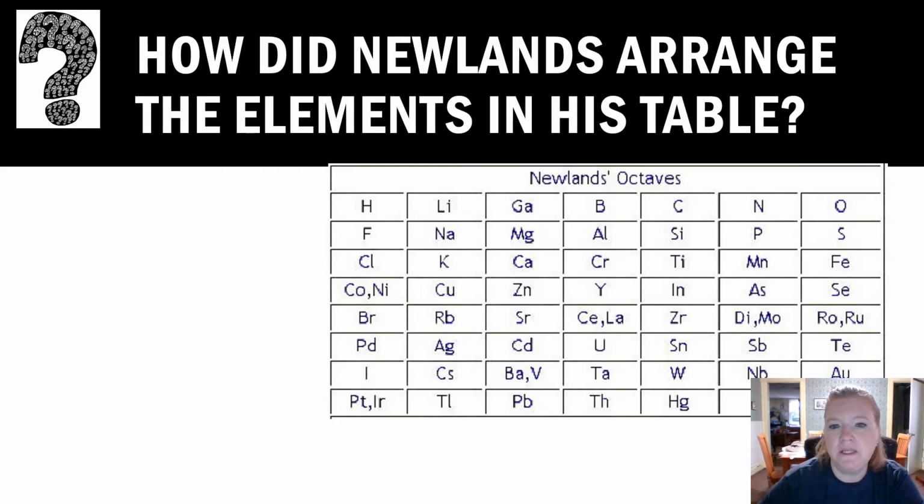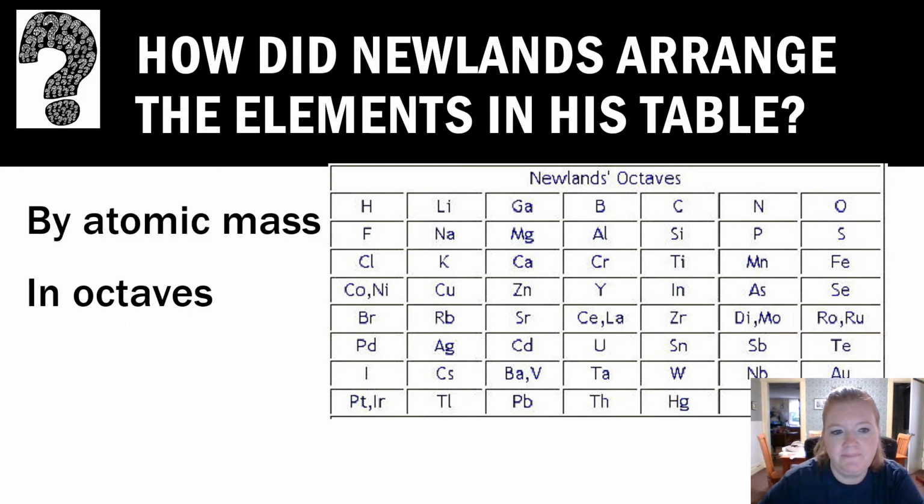So how did Newlands arrange the elements in his table? Do you remember? Yep, by atomic mass. And then he realized in that process that they were actually arranged in octaves, right? Repeating properties every 8 elements.